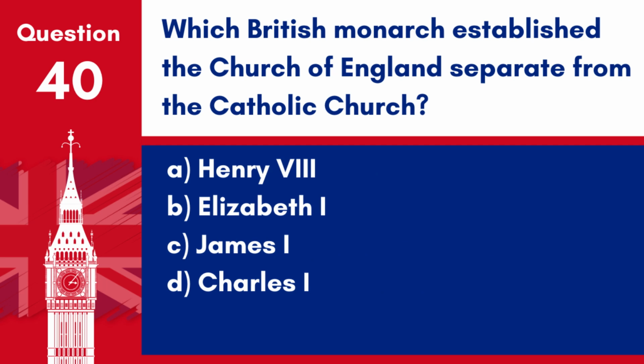Question 40. Which British monarch established the Church of England, separate from the Catholic Church? A. Henry VIII. B. Elizabeth I. C. James I. D. Charles I. Answer: A. Henry VIII. Henry VIII established the Church of England, separate from the Catholic Church.